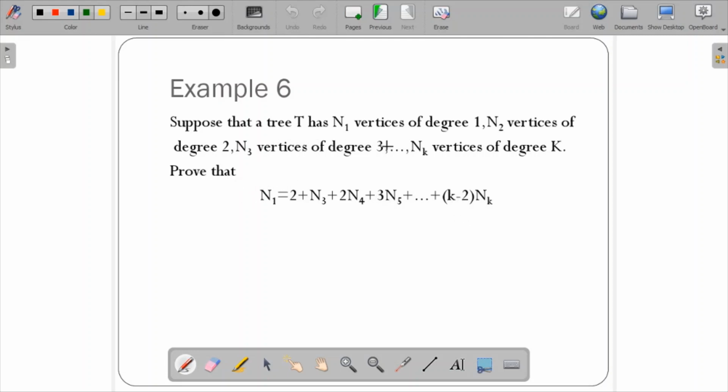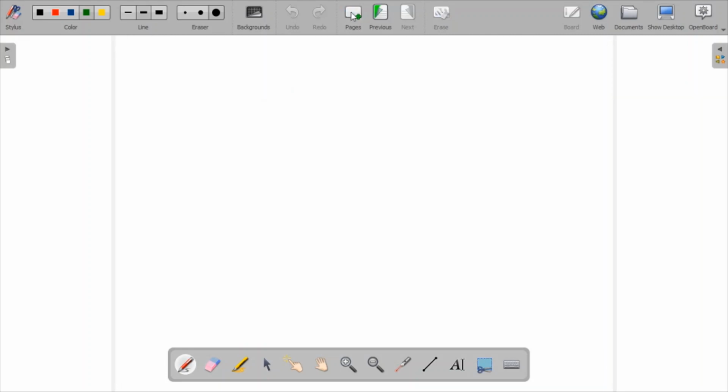Suppose that a tree has n1 vertices of degree 1, n2 of degree 2, n3 of degree 3 and nk vertices of degree k. Prove that the left hand side is equal to the right hand side. So let us solve in a new page. So what we are supposed to prove is n1 is equal to 2 plus n3 plus 2n4 plus 3n5 plus so on plus k minus 2 into nk. So this is what we are supposed to prove.